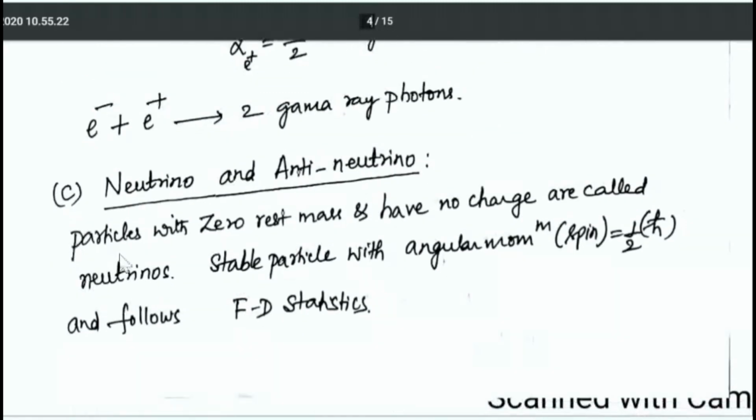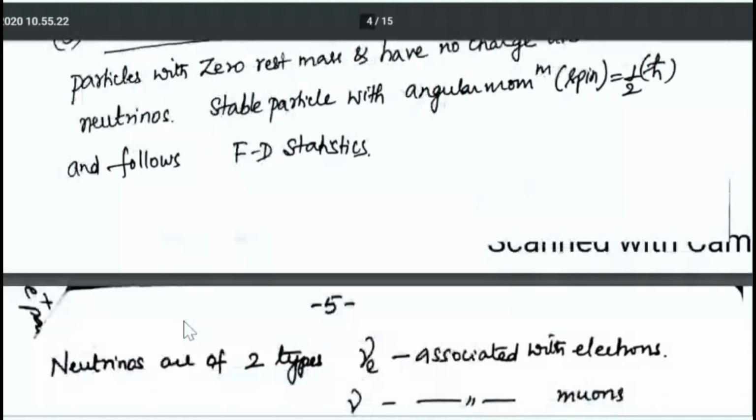Next, third one, neutrino and antineutrino. These are also leptons, particles with zero rest mass, and they do not have any charge, and they possess only spin. And these particles which are formed during proton-neutron conversion or neutron-proton conversion, we call them neutrinos. They are stable particles with angular momentum, spin equal to half h bar, and they also follow Fermi-Dirac statistics.